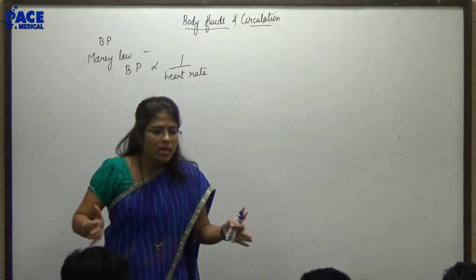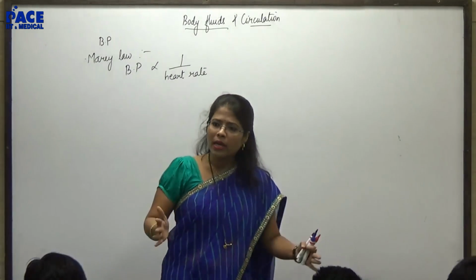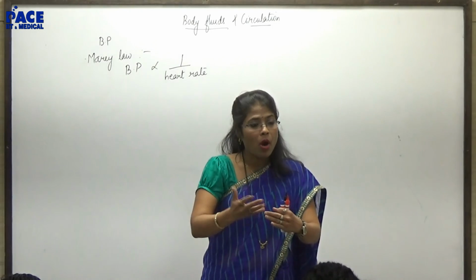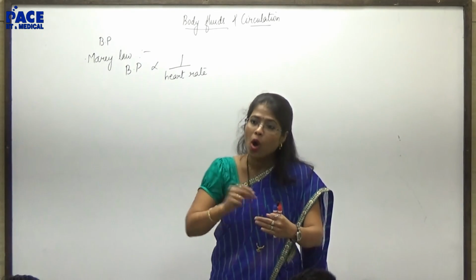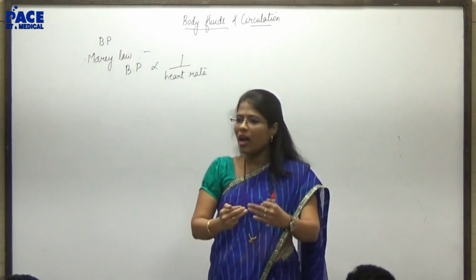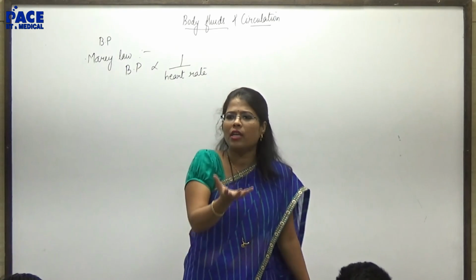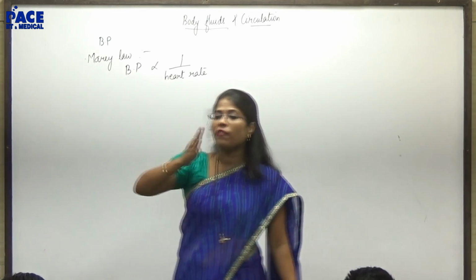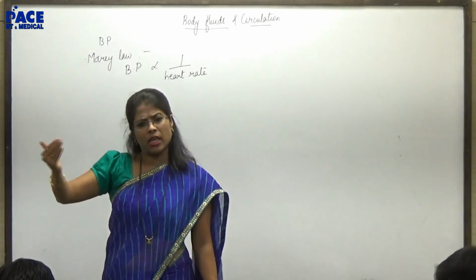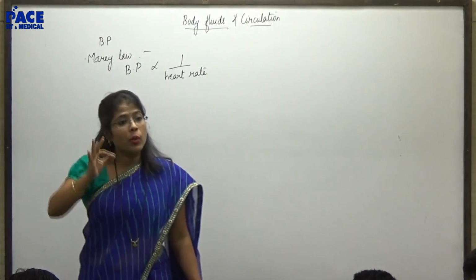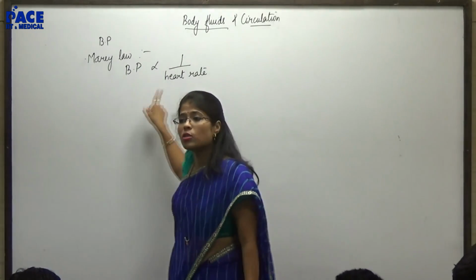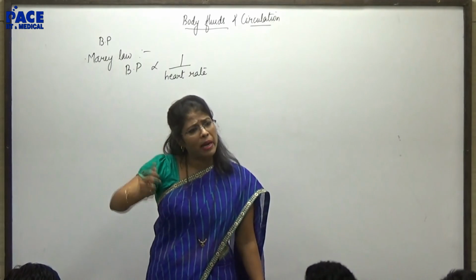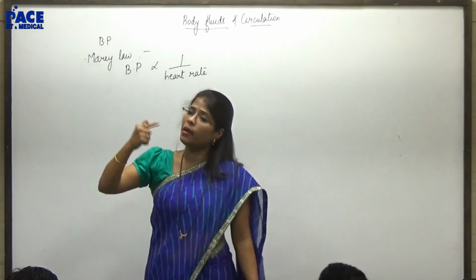But when the body is in homeostasis, in normal condition, when blood pressure is increasing, the body, as a means to bring it down, will always try to reduce the heart rate to compensate for the increase in blood pressure. Did you understand the relation? Means if I go for a changed condition, an emergency condition, during an emergency condition the relation is what? Directly proportional. Both are directly proportional. Blood pressure will increase, heart rate will also increase.